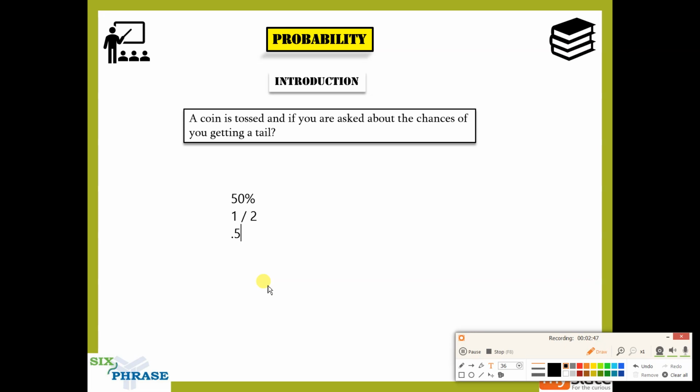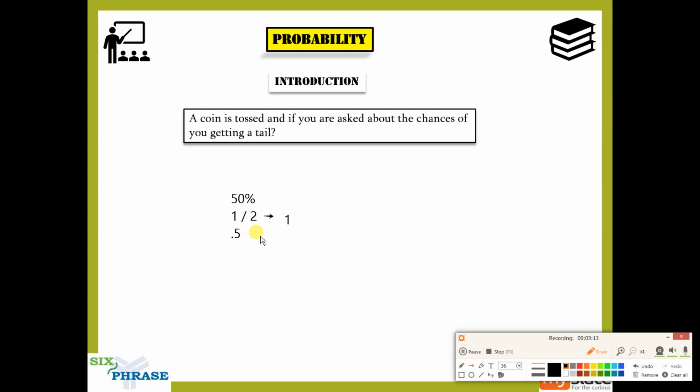Now all these are the same. 50 percentage, 1 by 2, 0.5. Don't think they are all different. They indicate the same quantity. By quantity, what I mean is, guys, see this half. This is half out of 1.